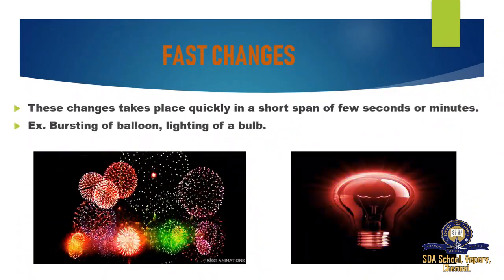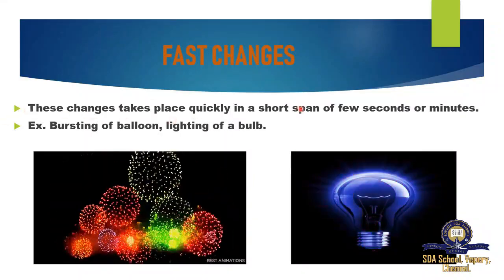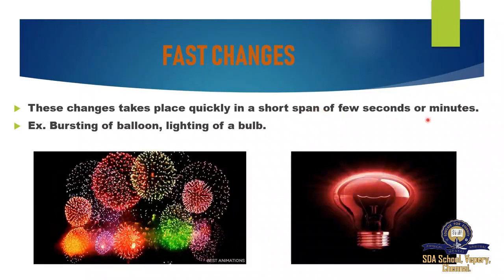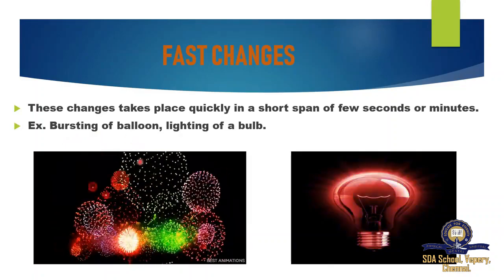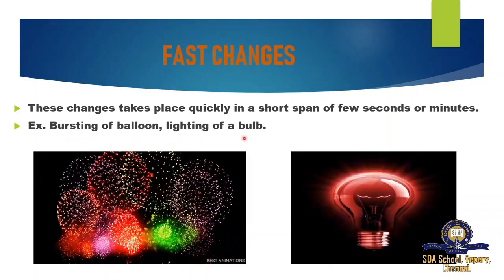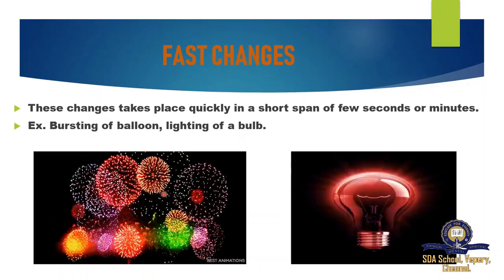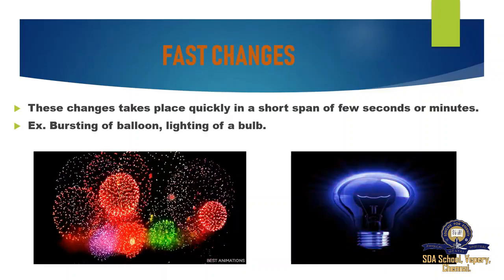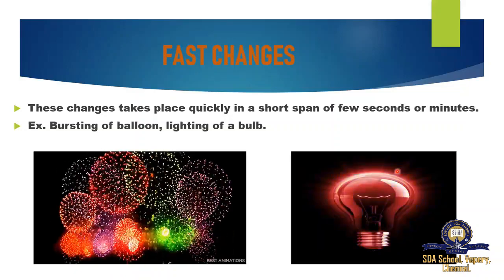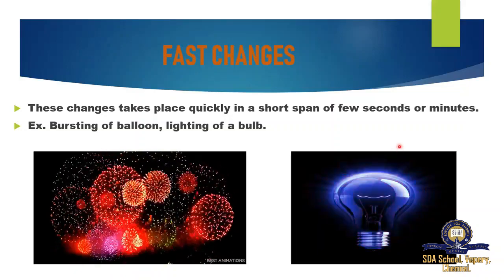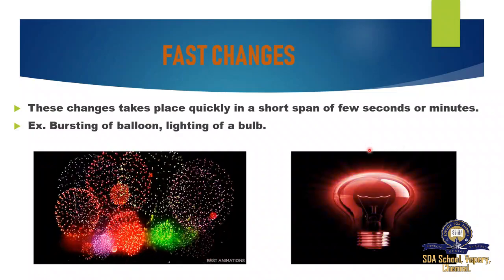Our next heading is fast changes. These changes take place quickly, in a short span of a few seconds or minutes. For example, bursting of a balloon, bursting of crackers, lighting of a bulb. It will take only a few seconds or a minute. When we fire the crackers, immediately it is bursting within seconds. And when we switch on the light, immediately the bulb is giving out light. So these are the fast changes we have.